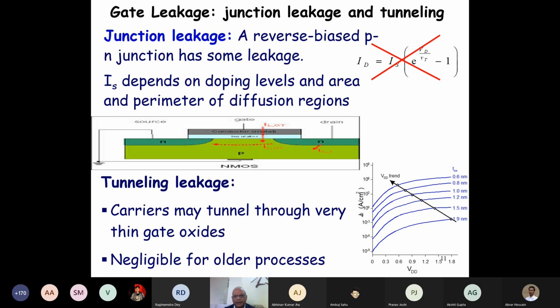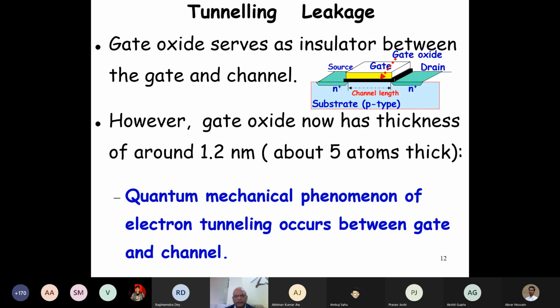The oxide layer is only 0.6 nanometer, which is about 100 atoms thick. And then we have this tunneling occurring, and we don't really use this formula anymore because we must consider the tunneling. Just look at this black one, which is the gate oxide.